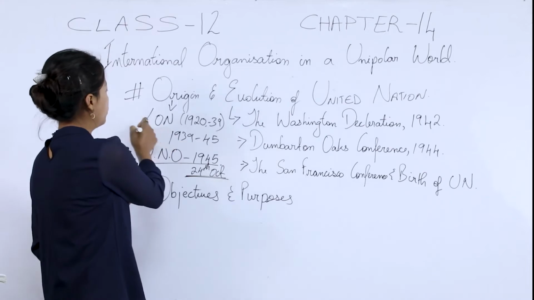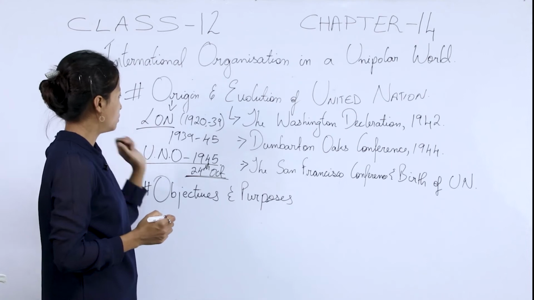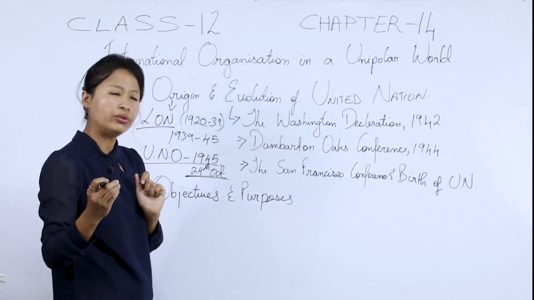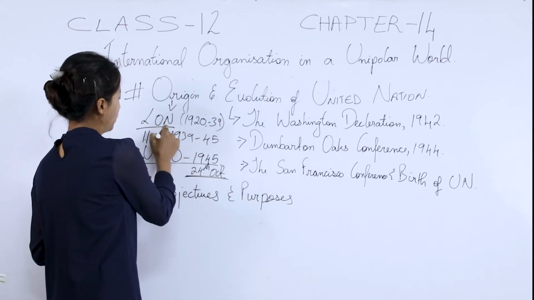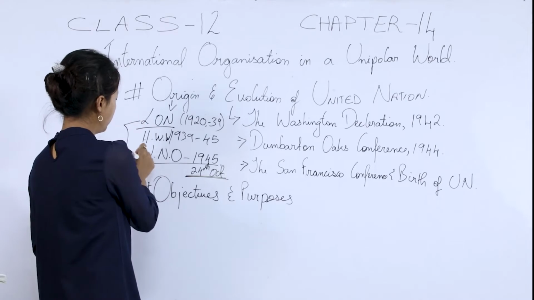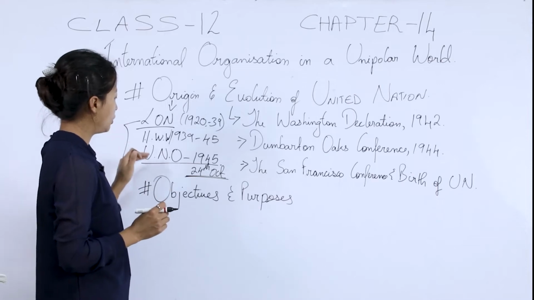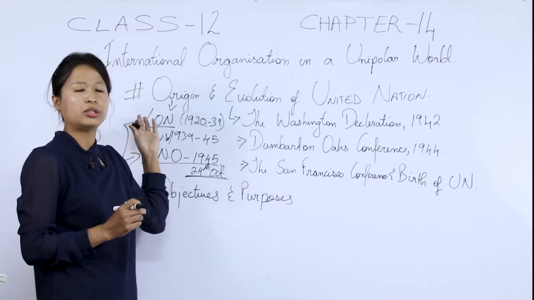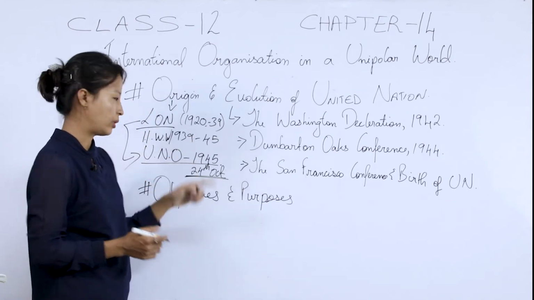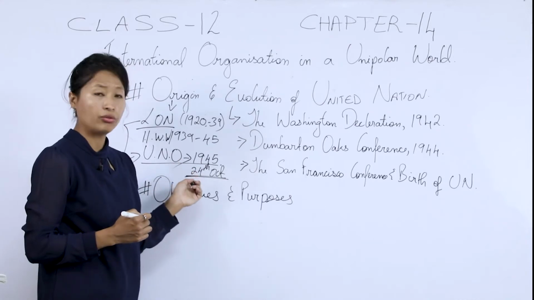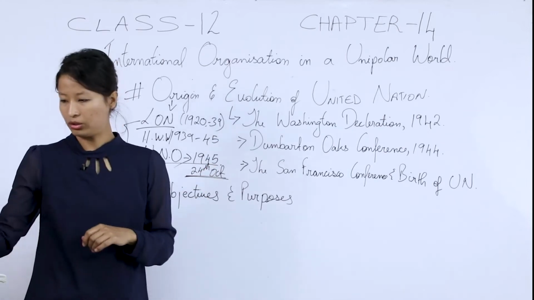First is the League of Nations. It was created because of the First World War. Now, the role of the League of Nations is to prevent conflict and preserve peace. But the League of Nations failed to prevent the Second World War. So this made them form another organization known as the United Nations Organization. In other words, the United Nations Organization is a successor to the League of Nations, and it tried to achieve in those areas where the League of Nations failed to achieve. Now, the official date is 24th of October, 1945. Now, we'll talk about this evolution.